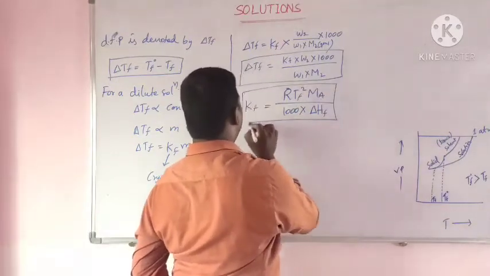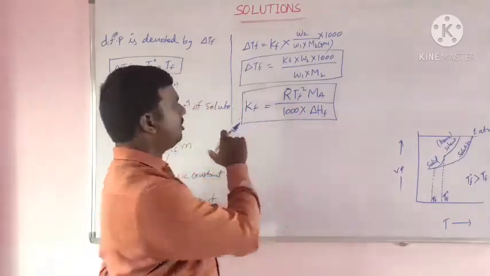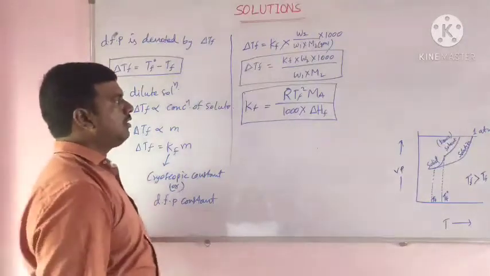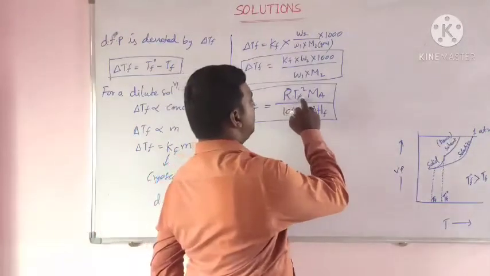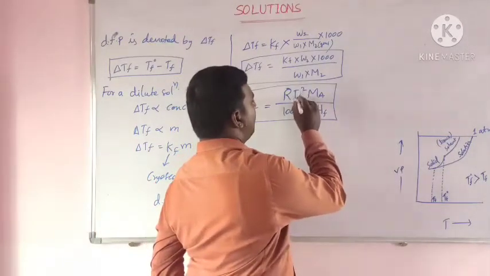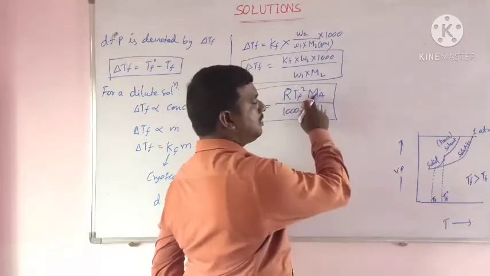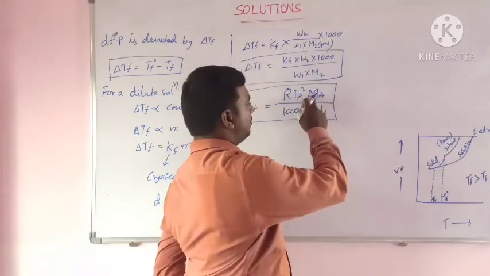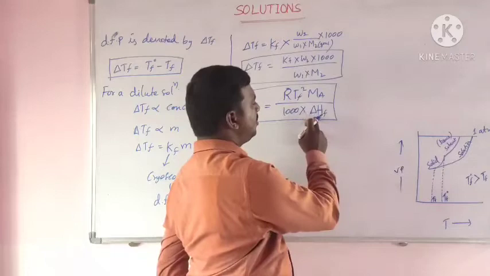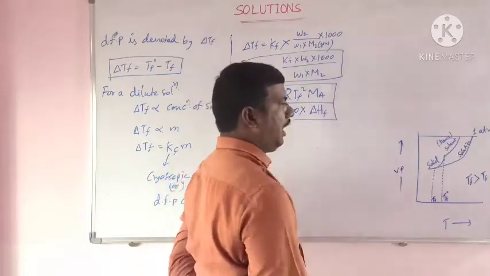This is the cryoscopic constant formula. Here R is gas constant, Tf is freezing point, Ma is molar mass of solvent, and delta Hf is enthalpy of fusion.